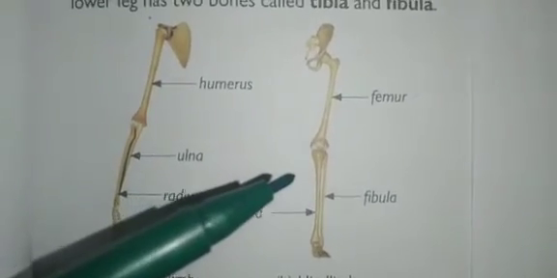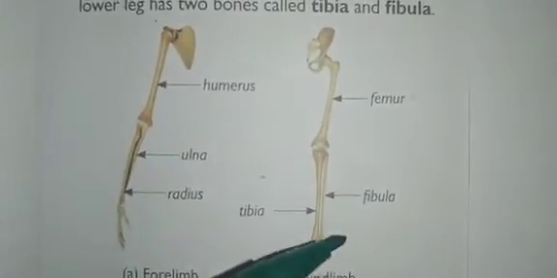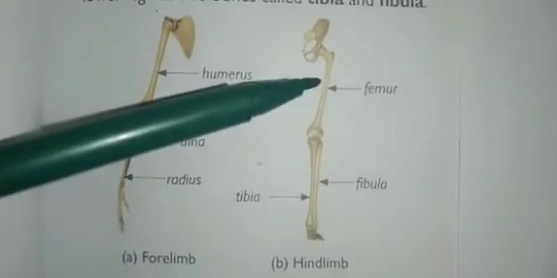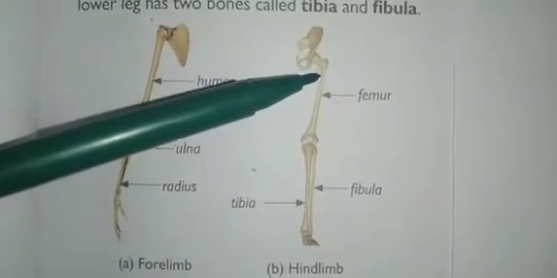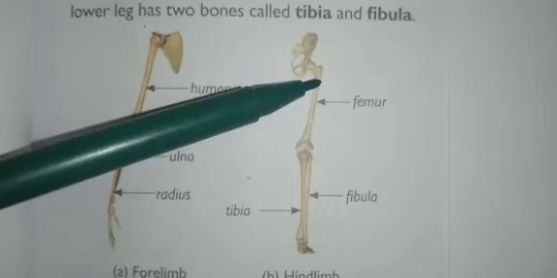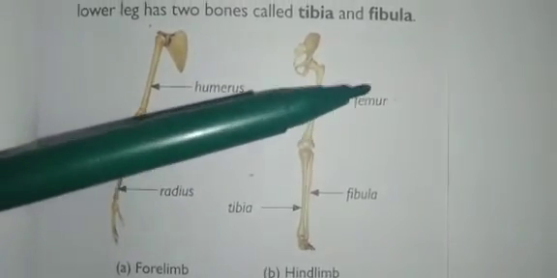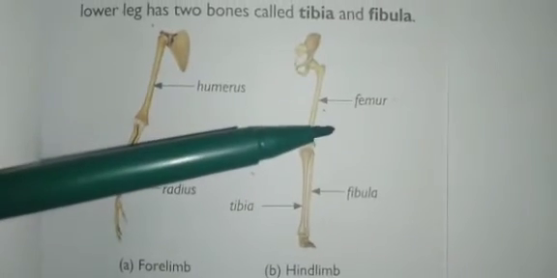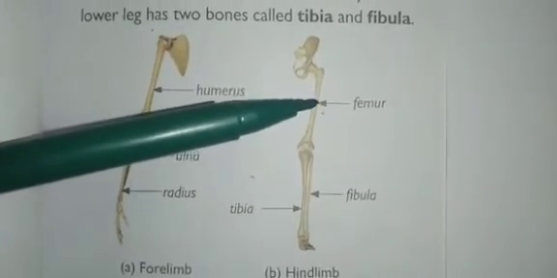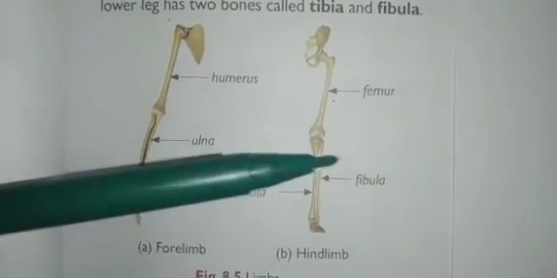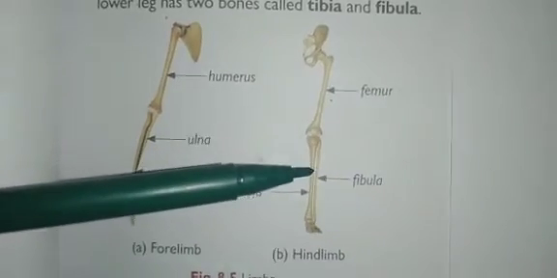So next is the upper part of the hind limb. When it comes to the hind limb, the upper part has one bone. We call it the femur bone, which is the longest bone in the human body. Okay, femur bone. And the lower hind limb, or the lower leg, has two bones.